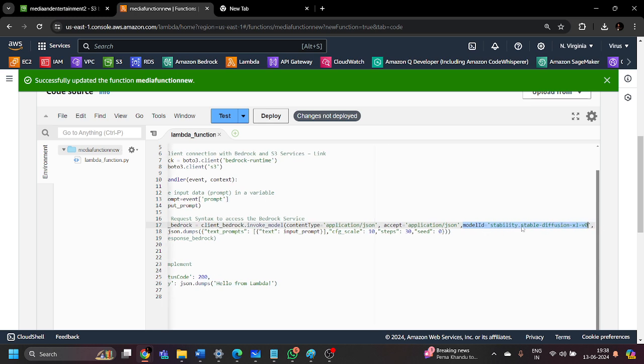We are using the Stability AI model, which is the Stable Diffusion model, with this version. But as of now, the version is not 0. This version has been updated to version 1.